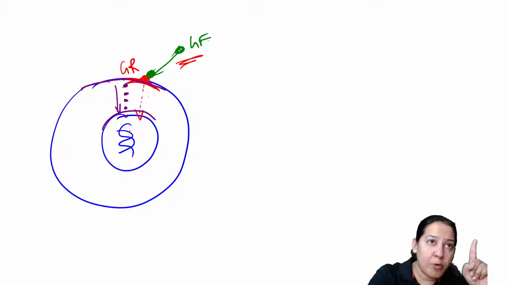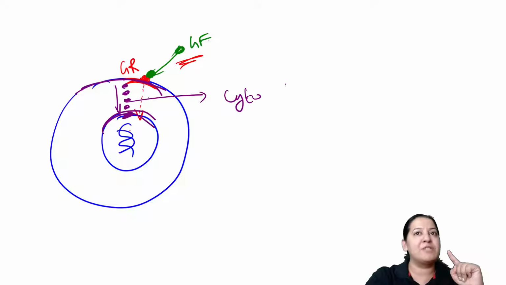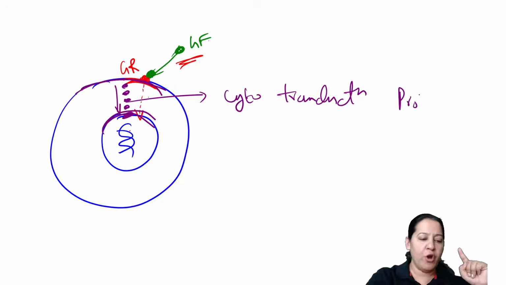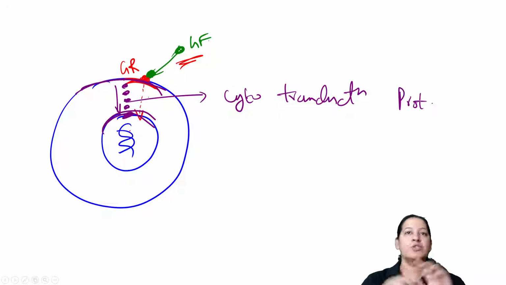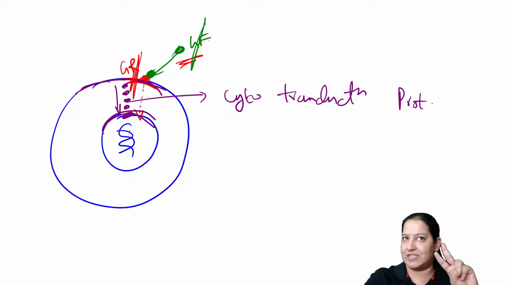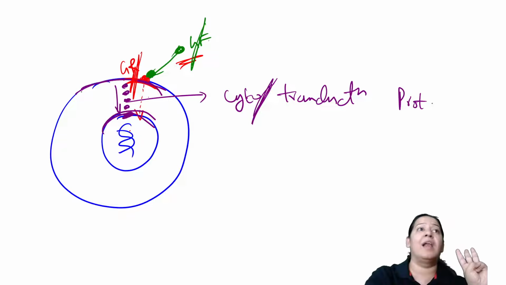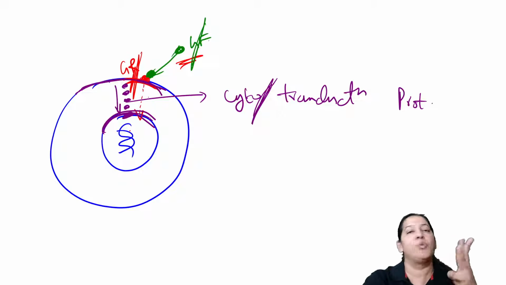These cytoplasmic proteins which are carrying the signal from the cell membrane into the nucleus are known as cytoplasmic transduction proteins. Have you got it? So the first step is growth factor arrival. The second step is binding of the growth factor with the growth receptor. The third step, the cytoplasmic transduction proteins get activated and carry the signal from the cell membrane to the nucleus.